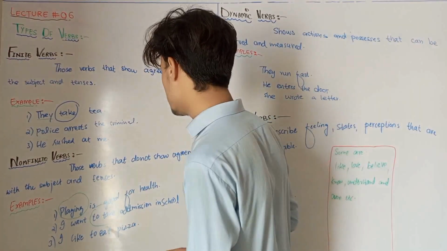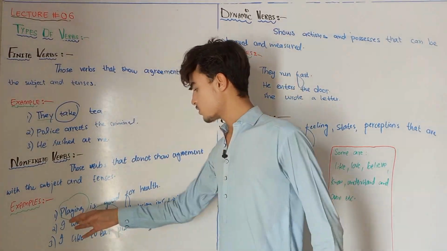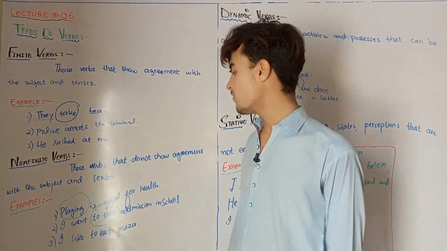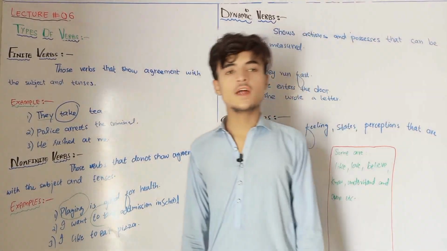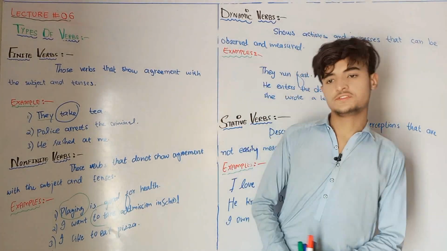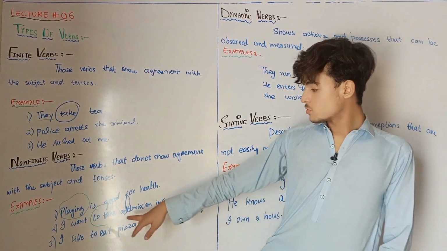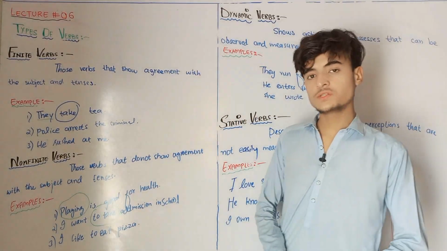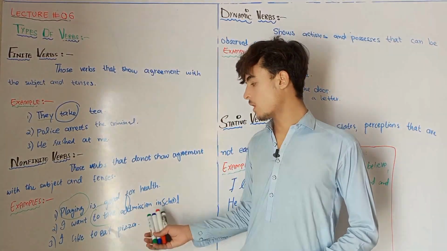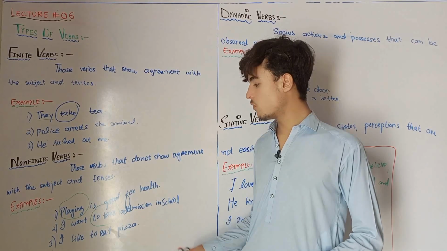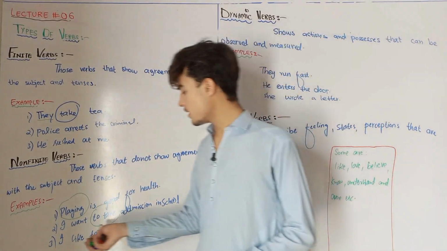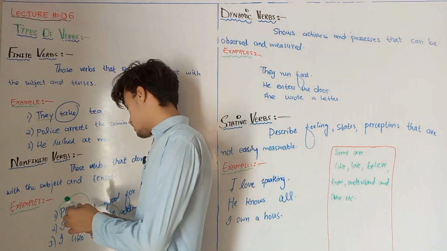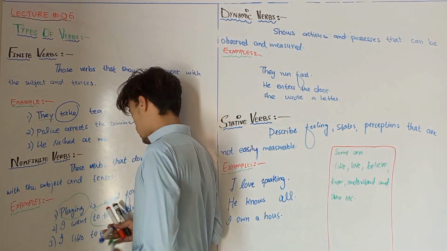So I want to take admission in school. So here to take is a non-finite verb because it will not be changed even if the tense changes. So I wanted to take admission in school. I will want, I wanted, or I want, or he wants. So I will remain the same. So to take will not be changed. I like to eat pizza. So here to eat is